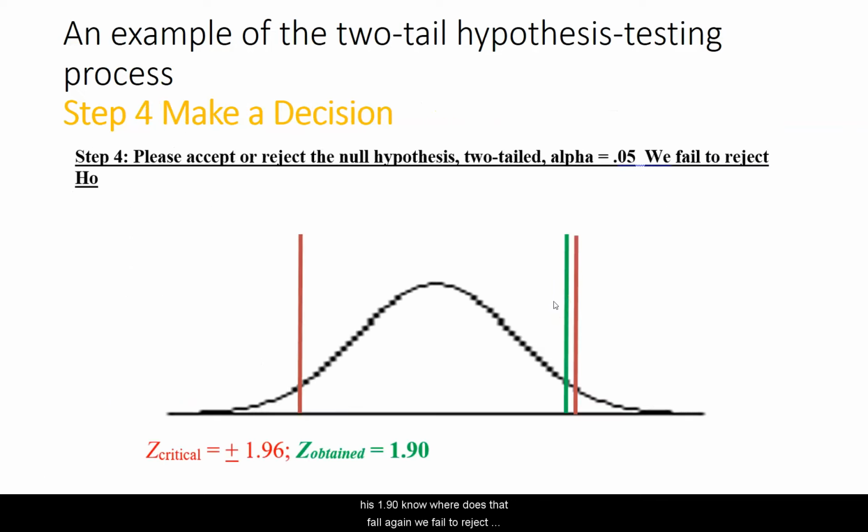Now, where does that fall? Again, we fail to reject the null hypothesis. We didn't quite make it, although you can see how incredibly close it was. My gosh, it really was a close call. But nonetheless, that doesn't bring any angst on the researcher. Couldn't care less. If it's 1.90 in a problem like this, we're going to fail to reject. It's a binary outcome, just like whether or not you owe money at the airport if your bag's overweight. So, same thing. There's no further decision to be made.